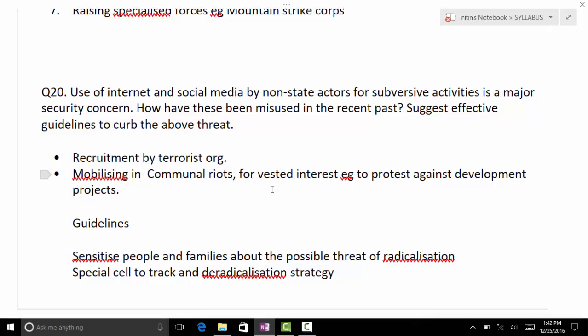So deactivating the radical accounts, groups, chats. Then you come to the main point: establishment of international legal measures and cooperation between nations and cyber social networking organizations.